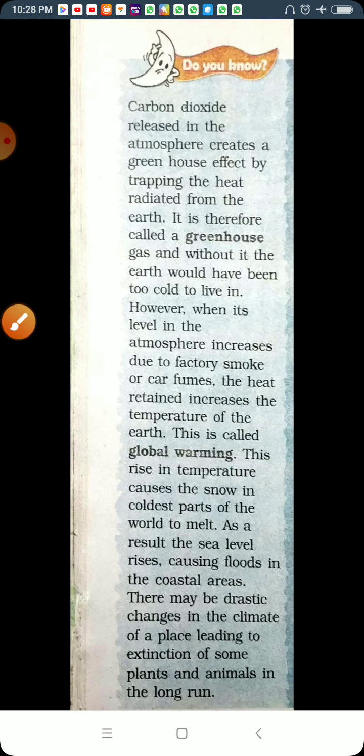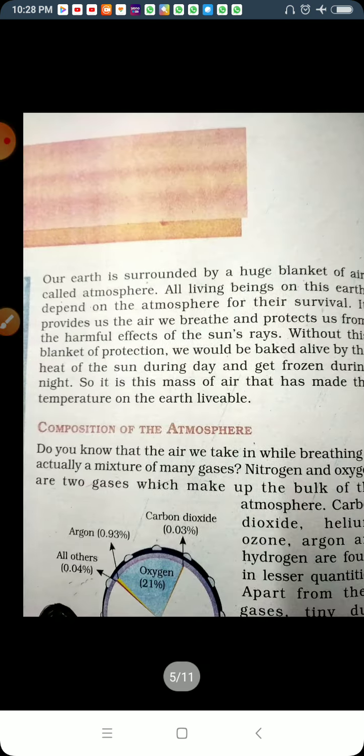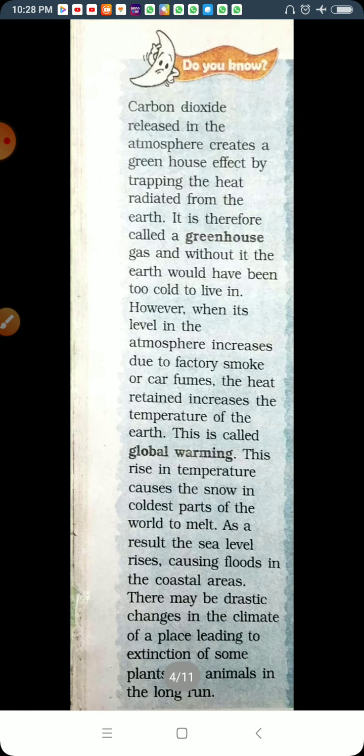The rise of temperature causes the snow in the coldest parts of the world to melt. Glaciers are melting. The level of the sea is increasing, and water is increasing, causing floods in coastal areas. There may be drastic changes in the climate of a place, leading to the extinction of some plants and animals in the long run.